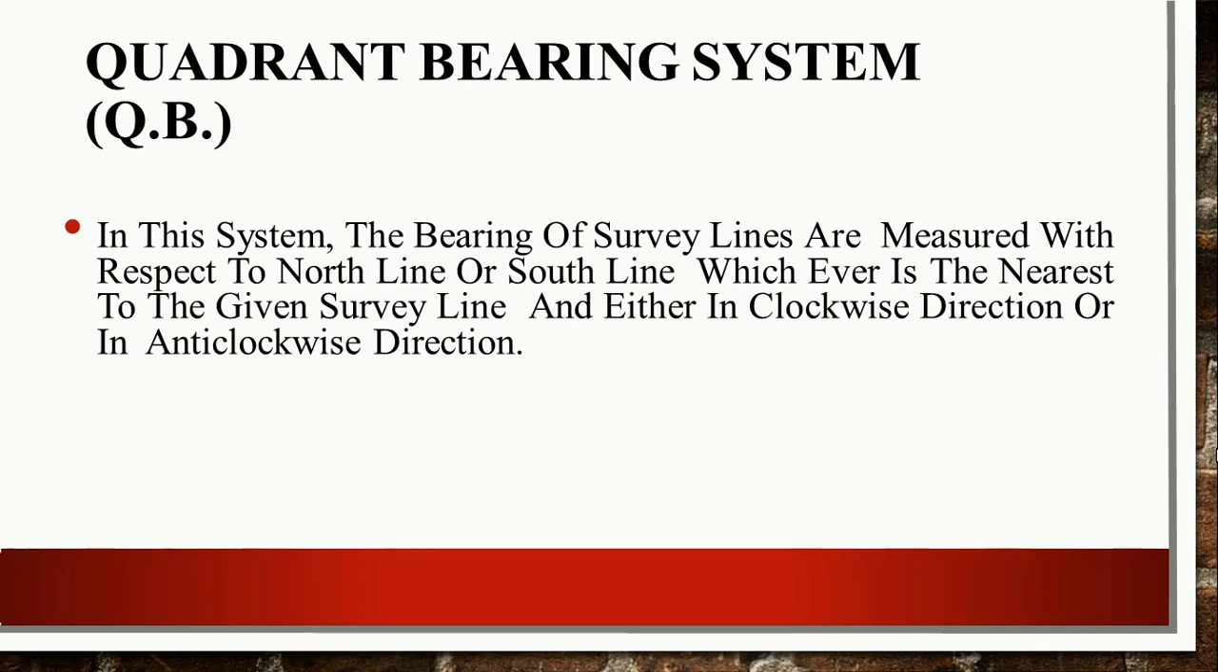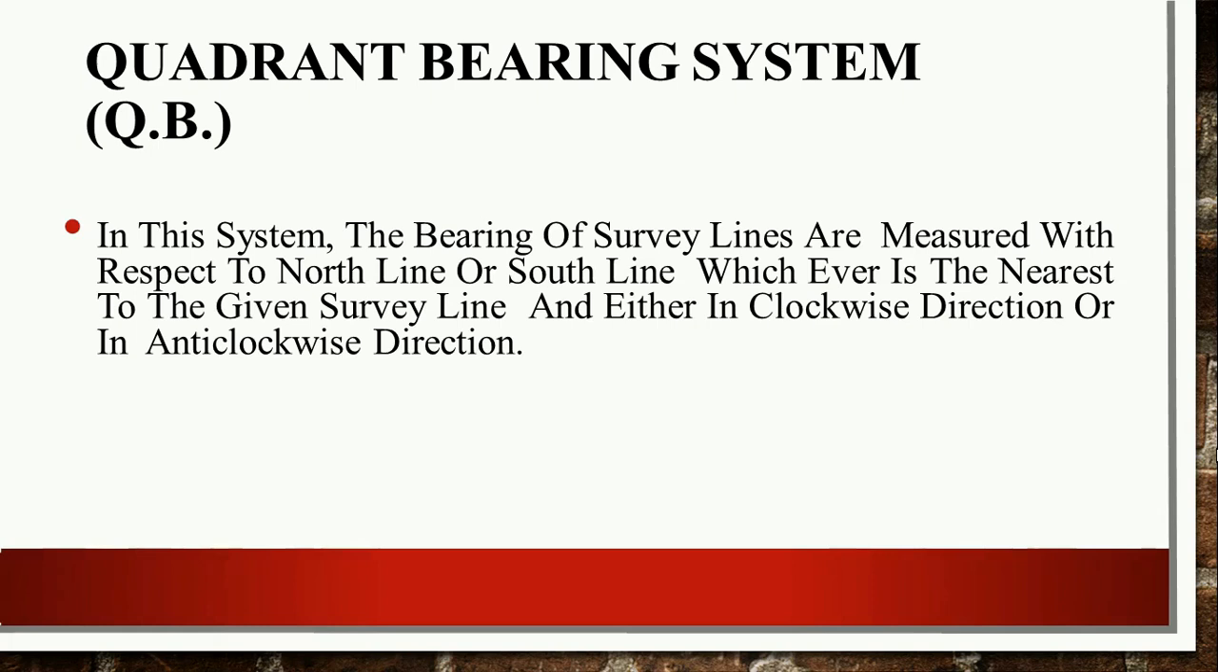Next system is the quadrantal bearing system, or you can say the reduced bearing. In this system, the bearing of a survey line is measured with respect to the north line or the south line, whichever is the nearest to the given survey line, in either the clockwise or the anti-clockwise direction.